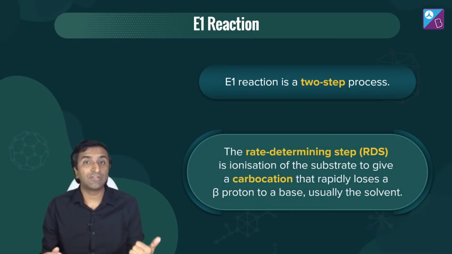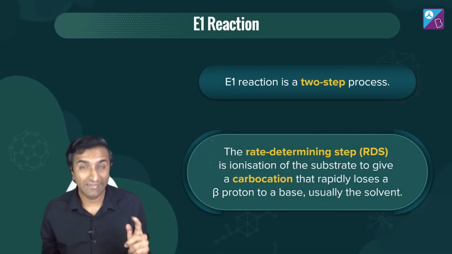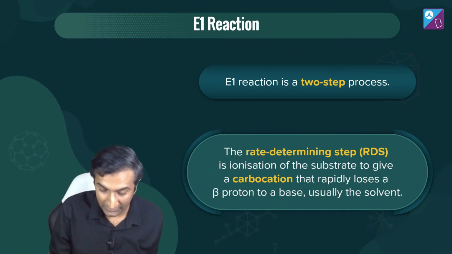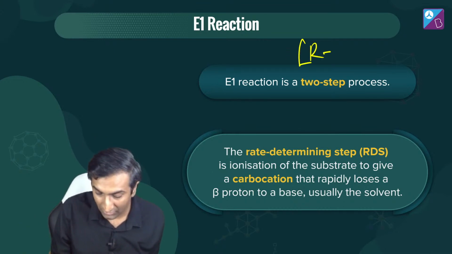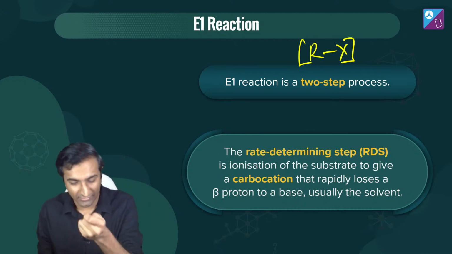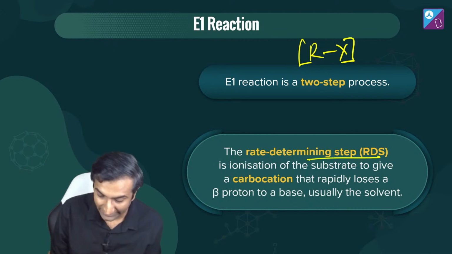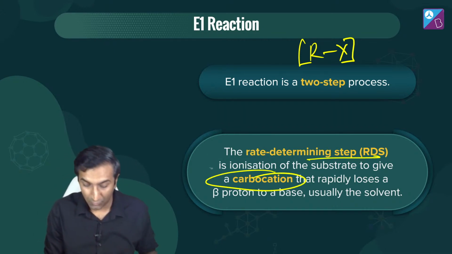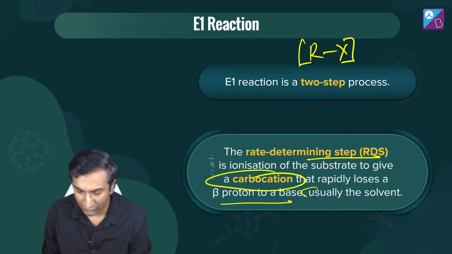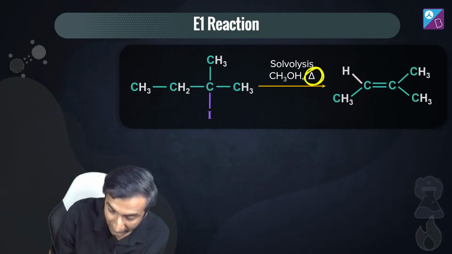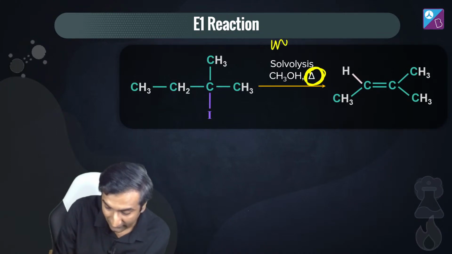The next beta elimination reaction we're going to talk about is the E1 reaction. What is an E1 reaction? Just like SN1, it's a two-step process, which means that it is only dependent on the concentration of the RX or the alkyl halide itself. This is the rate determining step, and we're going to form a carbocation here as well. And it loses a beta proton to a base, usually the solvent. So what is the difference? The main difference is this right here. We've put a weak base and we have heat.